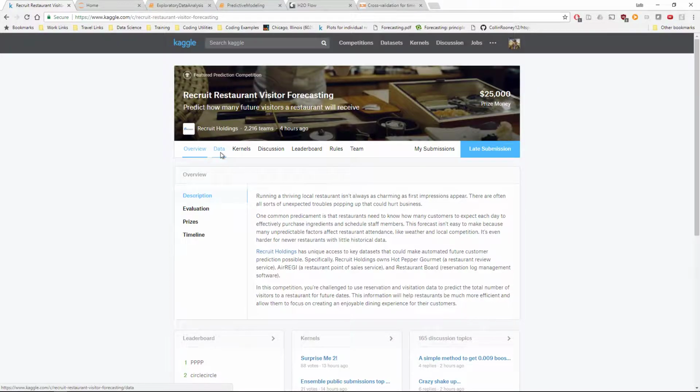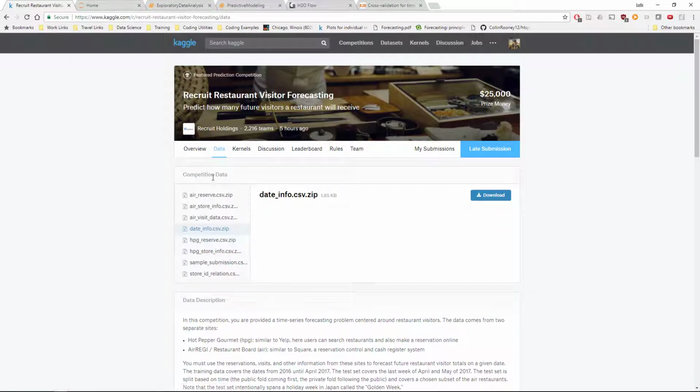For data, Recruit provided several data sets that included reservation data, holiday and date data, some store information, and this was all aggregated from two sources. The first was Hot Pepper Gourmet, and the second was Air Reggie. These are two online sources that are similar to Yelp and Square, which my American colleagues may be more familiar with.